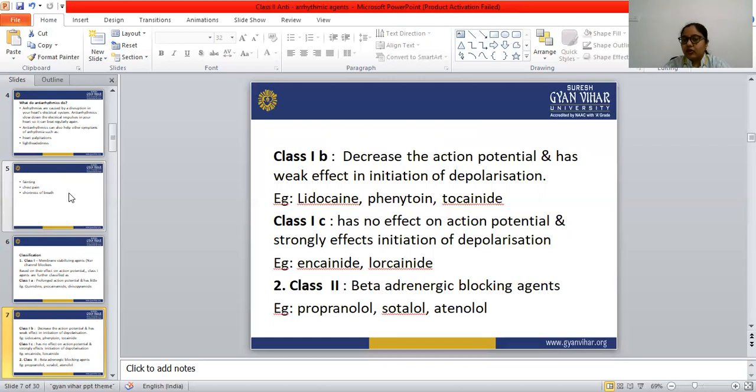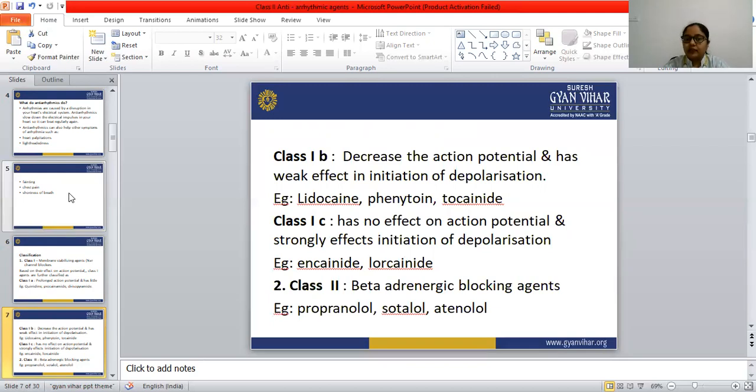So in your syllabus, only the lorcainide is there to study, and in class 1B: lidocaine, phenytoin, and tocainide. These three drugs are there in your syllabus. So you have to learn the structure, mechanism of action, and uses of lidocaine, phenytoin, and tocainide.